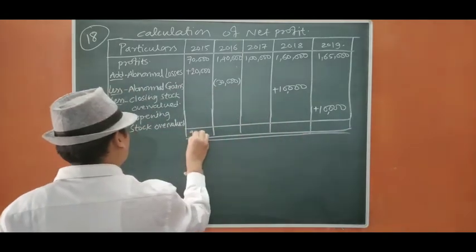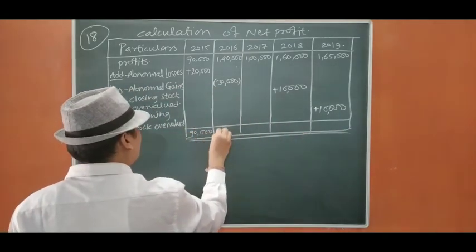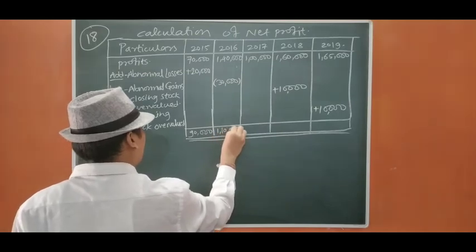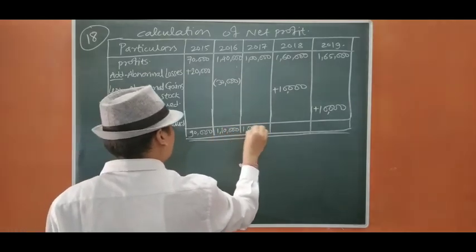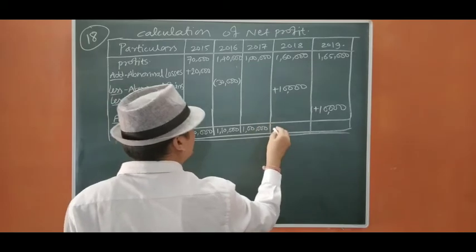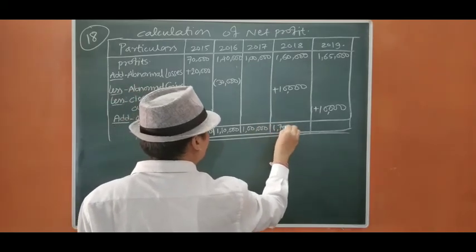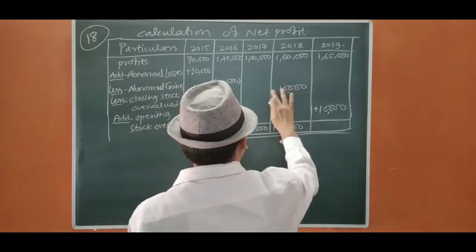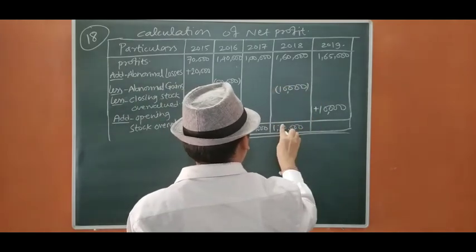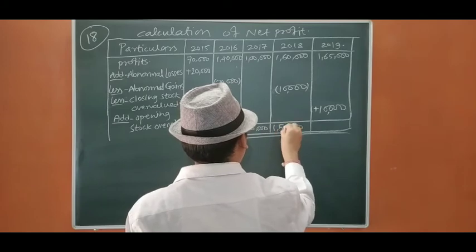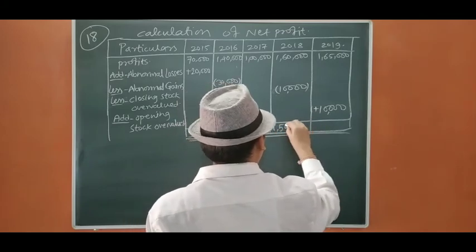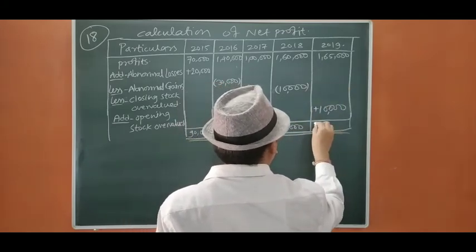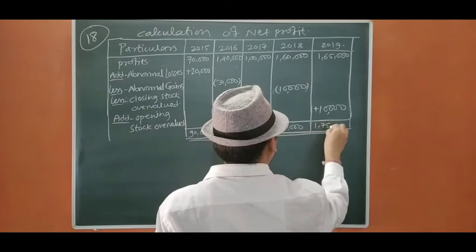It is going to be 90,000, 1,10,000, 1 lakh, 1,50,000 and 1,75,000.